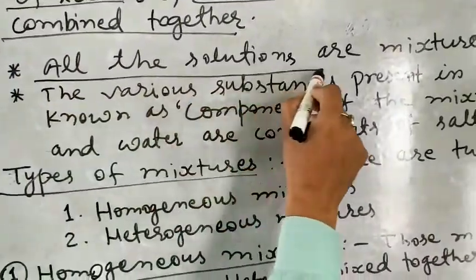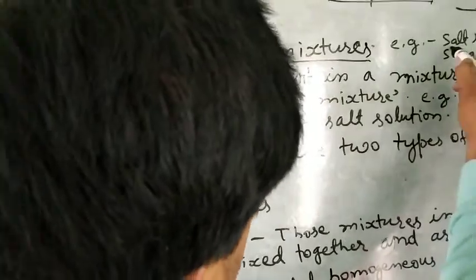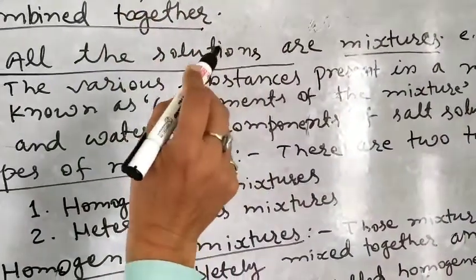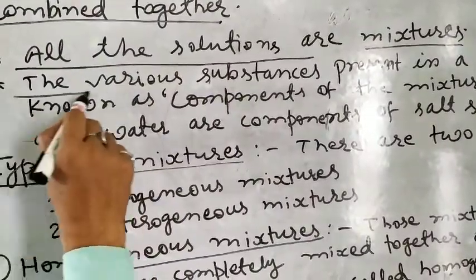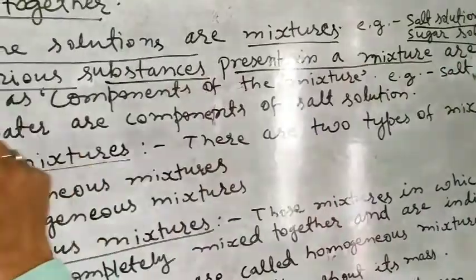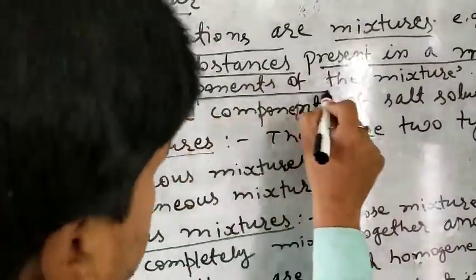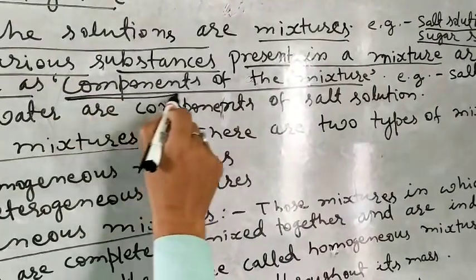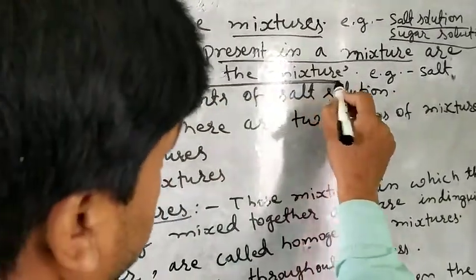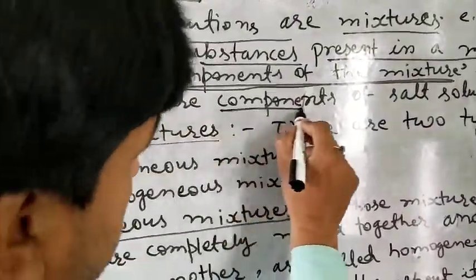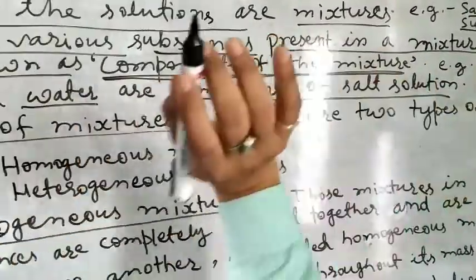All the solutions are mixtures. For example, salt solution, sugar solution, etc. are mixtures. The various substances present in a mixture are known as components of the mixture. For example, salt and water are components of salt solution.